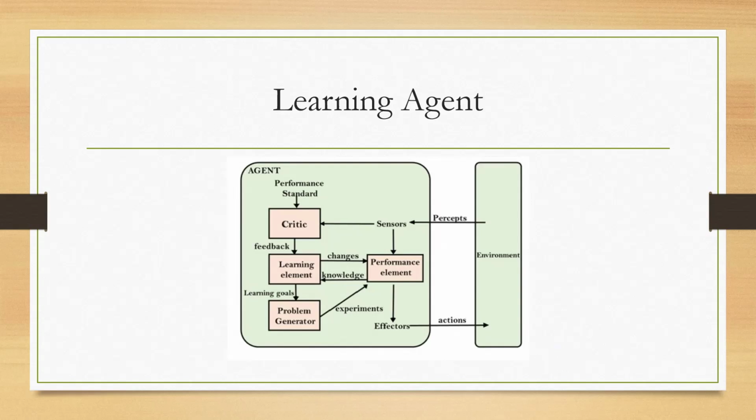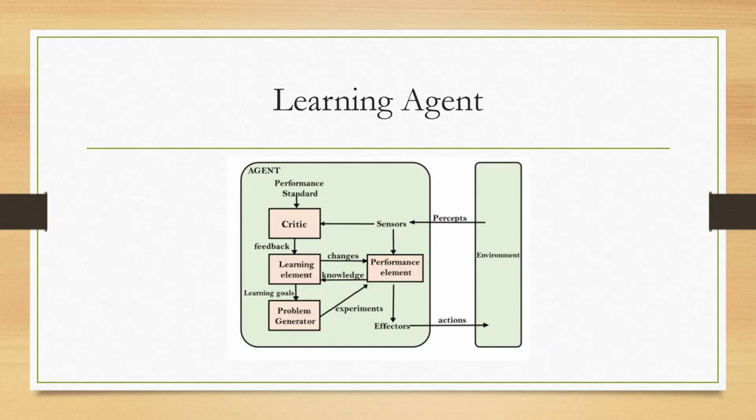And the third one is the performance element. For example, I collect the feedback from my students, with the help of the critic, which is nothing but what produces the feedback. Based on that students' feedback, I can update myself, making changes and updating knowledge.